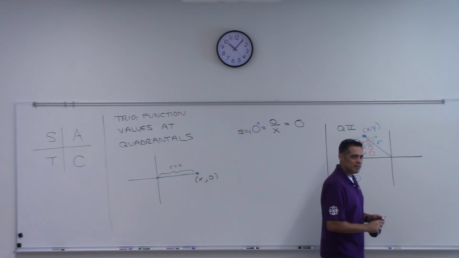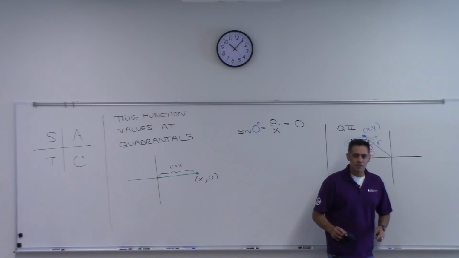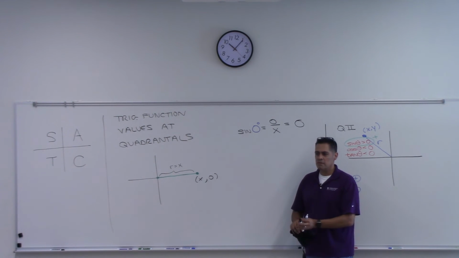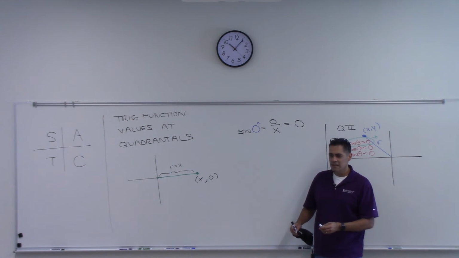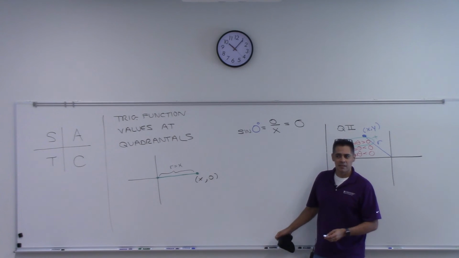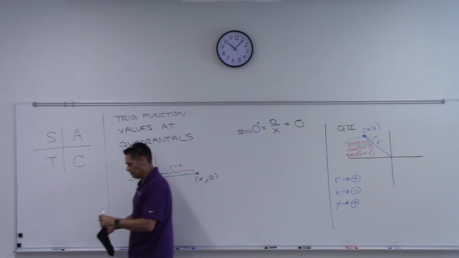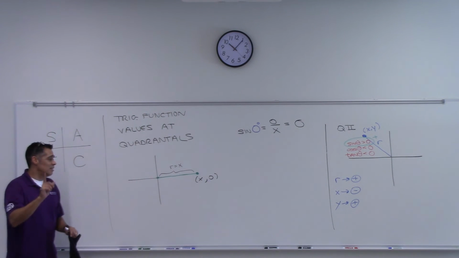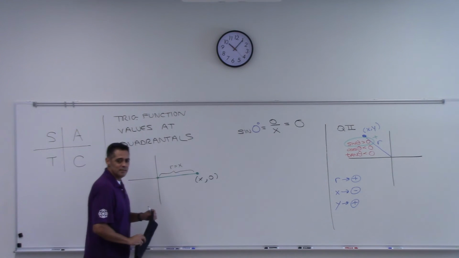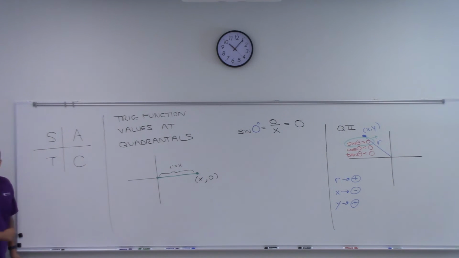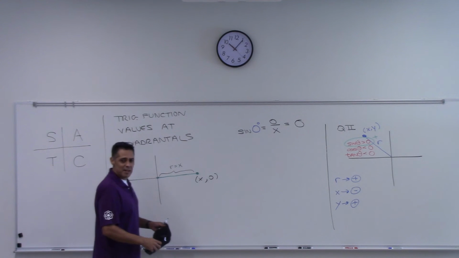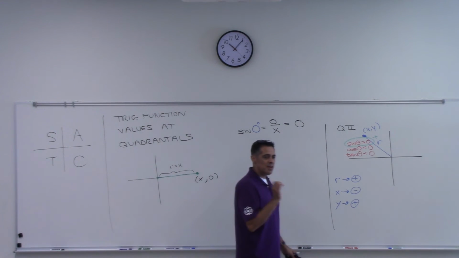What did I say? Sine of 0 is 0. Say it again. Sine of 0 is? 0. Okay. You get to my calculus class and you don't know that when they take the yardstick to you. Sine of 0 is 0. You don't need a calculator for that. Sine of 0 is 0.